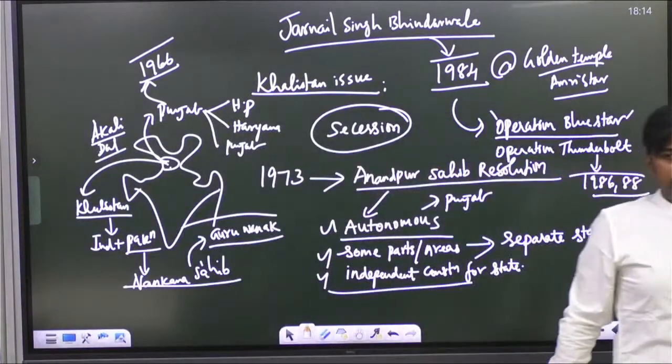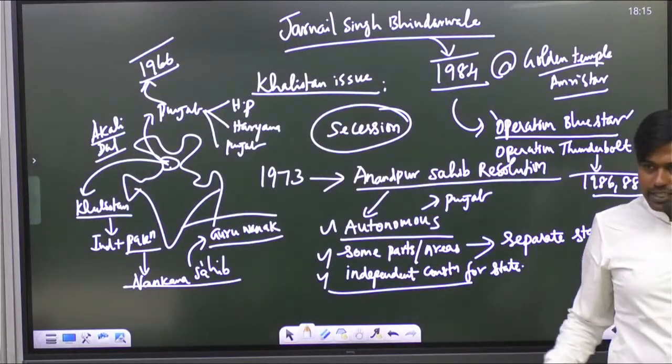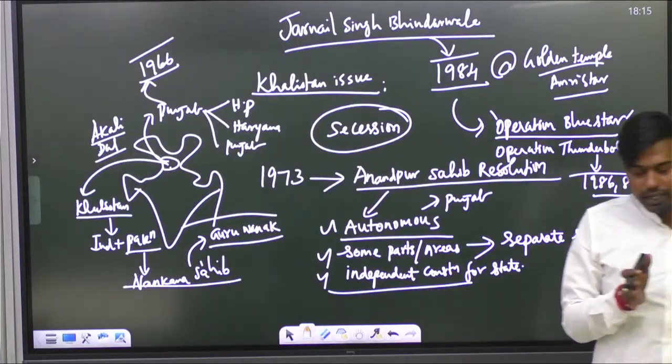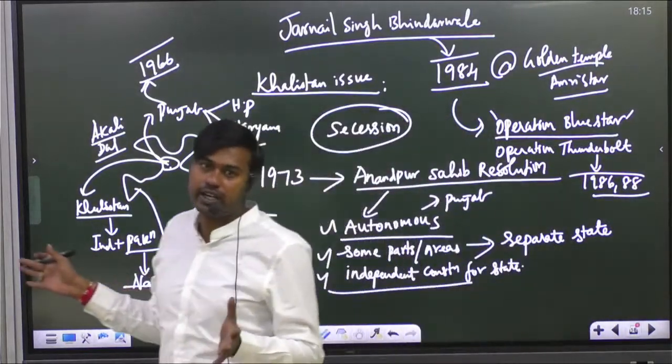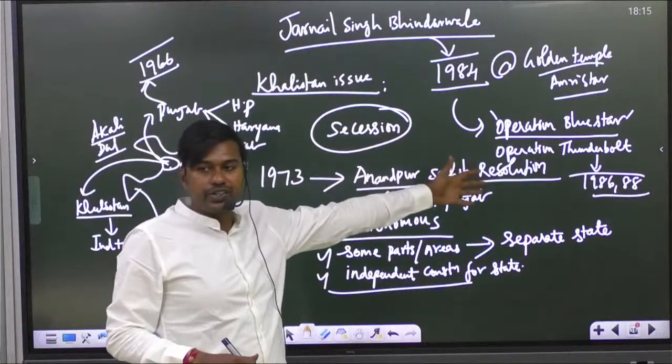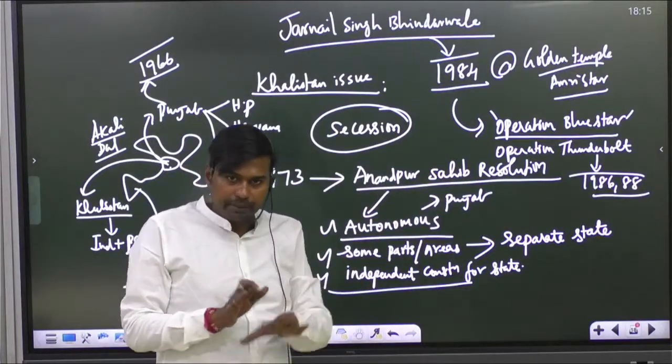Now what is the problem? This history is there, but it was silent for some time. After this assassination and followed by intense government Operation Thunderbolt, this issue subsided.